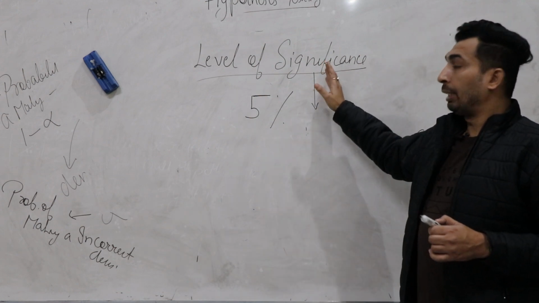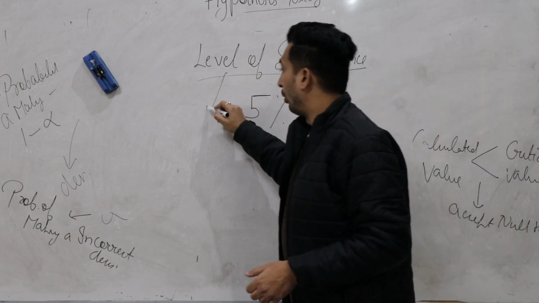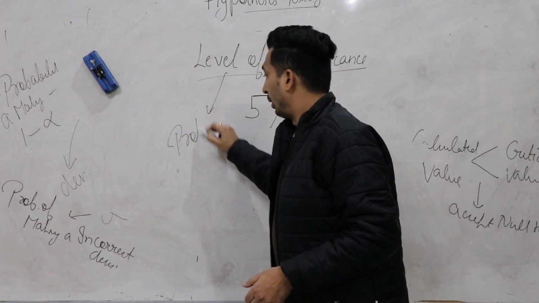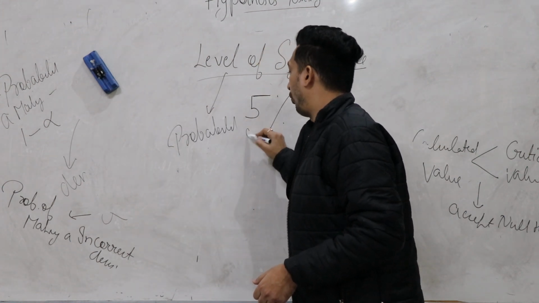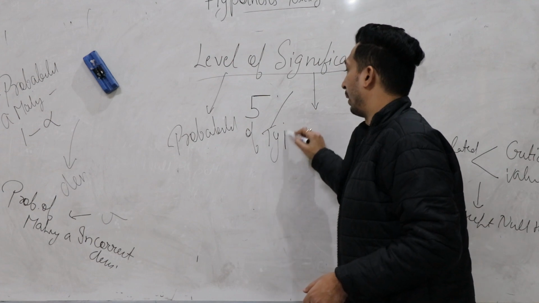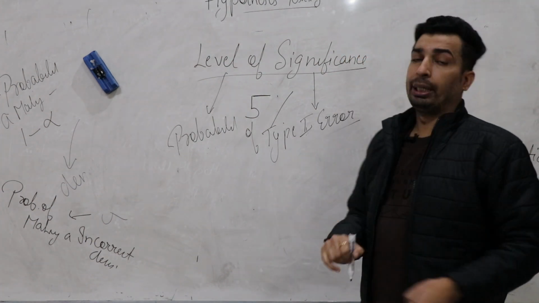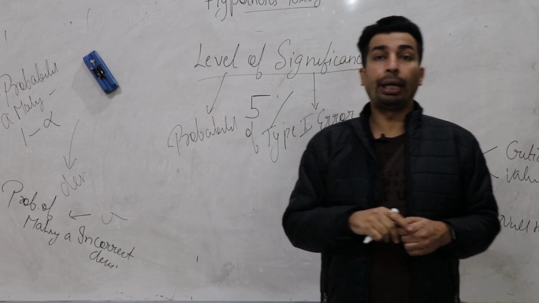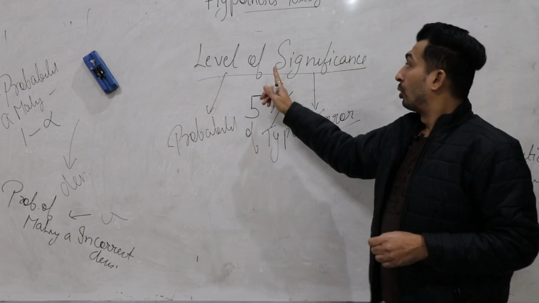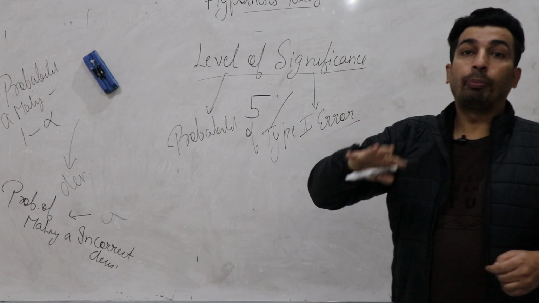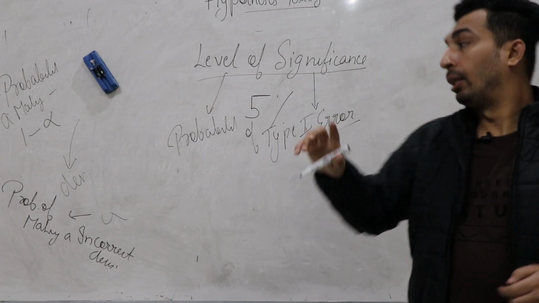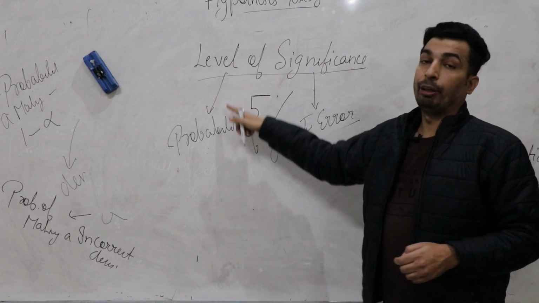So level of significance defines the probability of type 1 error. It means up to what extent your decision would be correct.